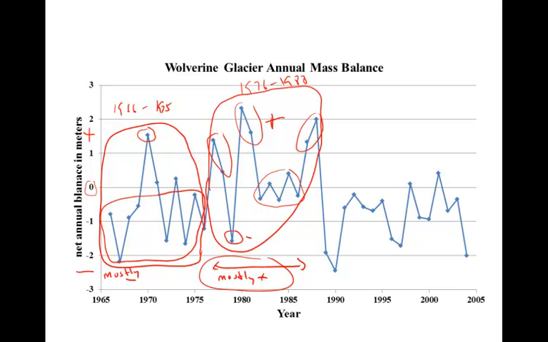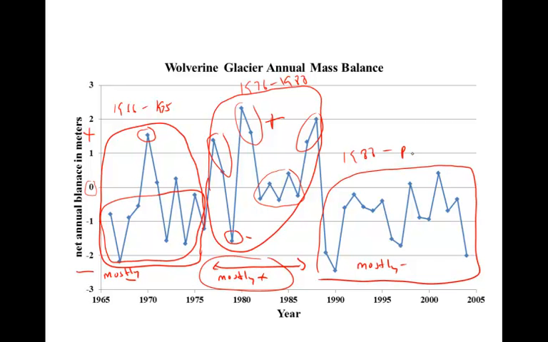Then after 1988, the mass balance record changes again. Now the glacier once again has become mostly negative mass balance from about 1988 to present.